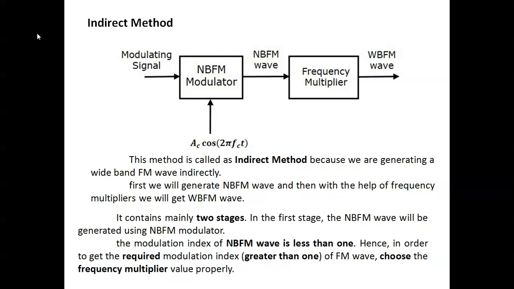That narrowband FM waveform then goes to the frequency multiplier. This is mainly used for converting the narrowband FM wave to a wideband FM wave. With the help of that, it is changed from narrowband to wideband FM. So it contains mainly two stages.